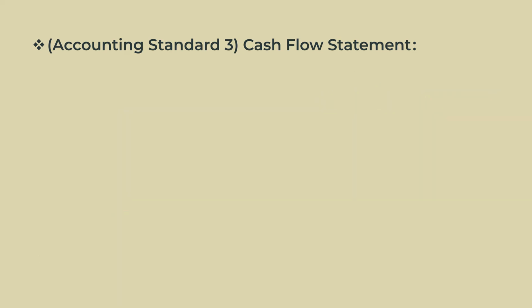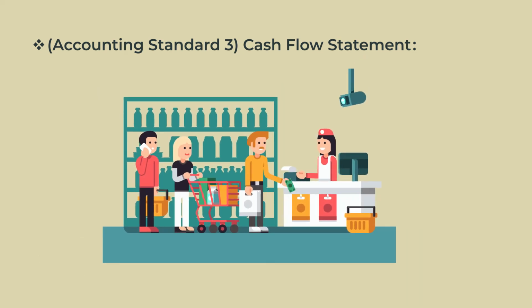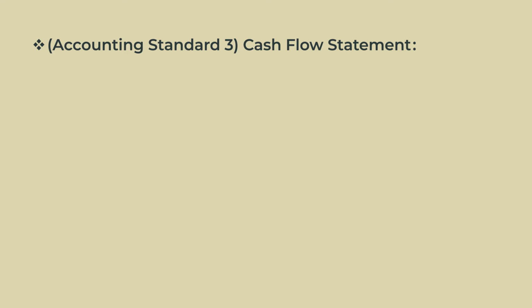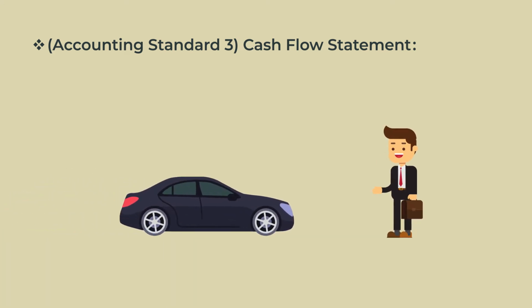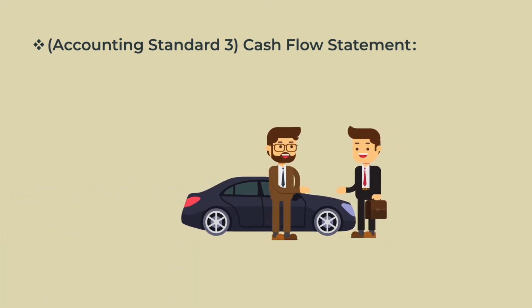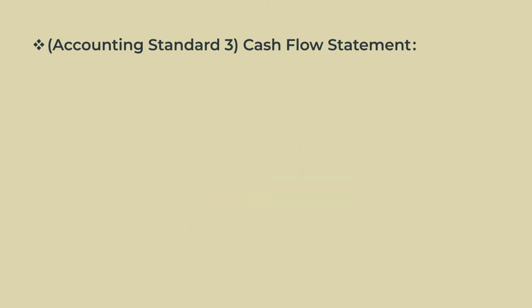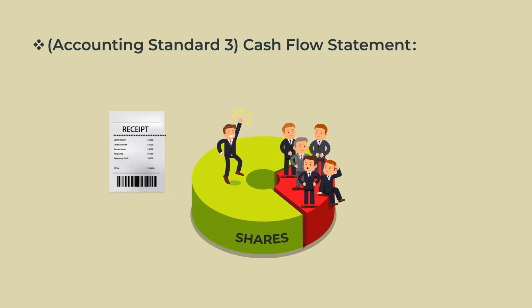For example, operating activities, like cash receipts from sale of goods and services. Investing activities, that is purchase of fixed assets. Thirdly, financing activities, for example, cash receipts from issue of shares and debentures.